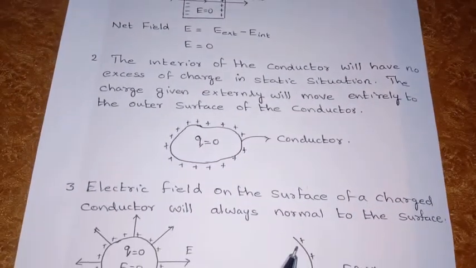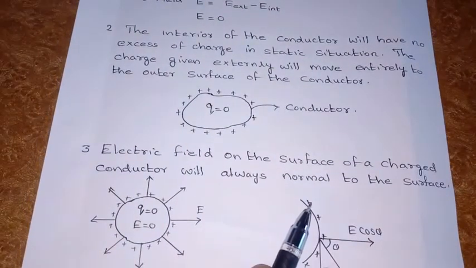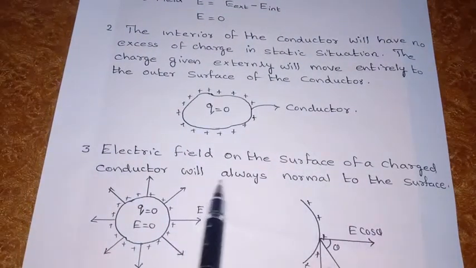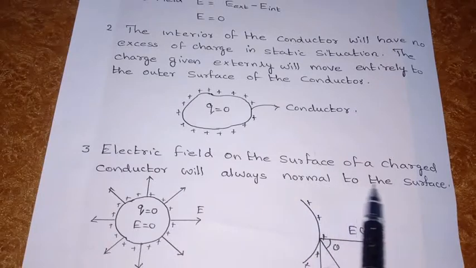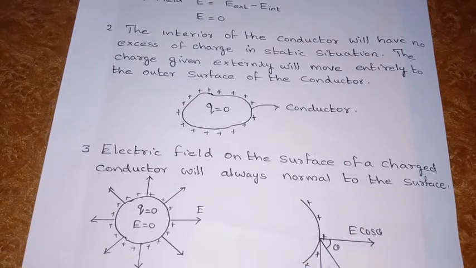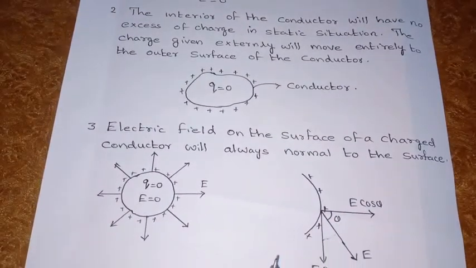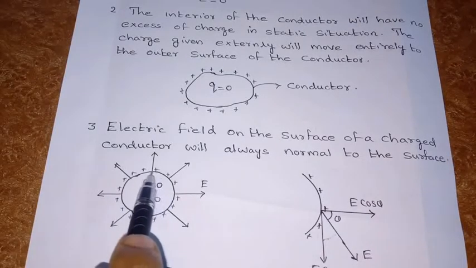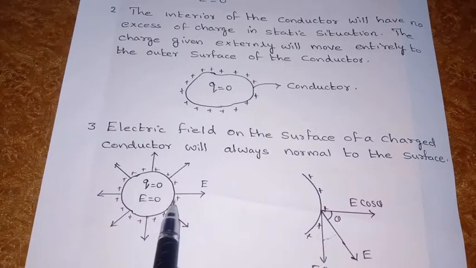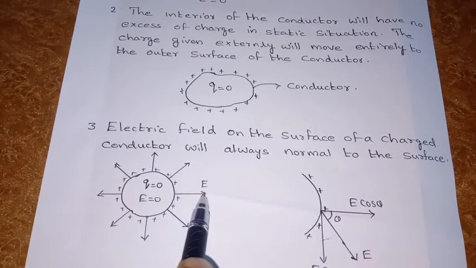And the third property we are going to discuss: the electric field on the surface of a charged conductor is always normal to the surface. In another sense, we already studied that the surface of a charged conductor is equipotential. Therefore the electric field will always be normal, because the electric field and equipotential surfaces are always perpendicular to each other. Now I am going to explain it like this. This is the surface of a conductor of any shape. The electric field will always be normal.